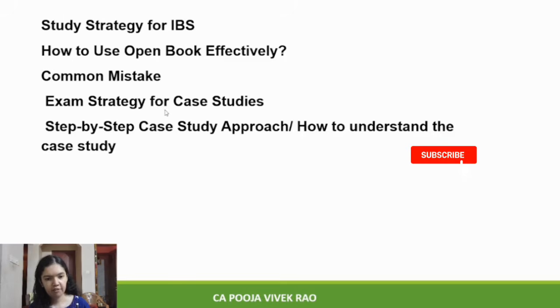Because once you identify the problem correctly, then the answer will flow automatically. Then step number 3 will be identify the key stakeholders. Because every decision impacts employees, customers, investors, etc. For example, if you are giving any suggestion to reduce the employees, this will affect the employee morale. So as an alternative, you can suggest reduce working hours.